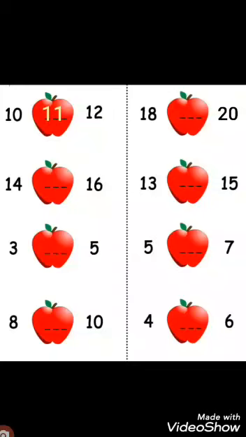As you know, my dear students, we will change only units. So, 8 is the unit here. And 1 will remain the same, which is 10 here. Now, what comes after 8? 9. Very good. Because 9 comes after 8. And 1 will remain the same. So, it will make 19. What comes after 18? 19. 19 comes before 20, which is written here. So, 19 is the between number.